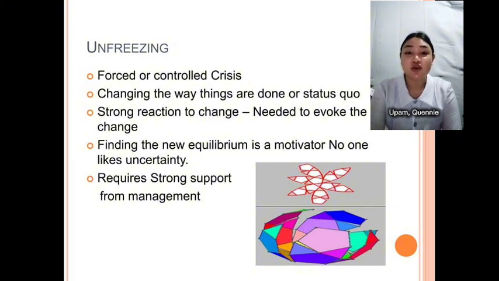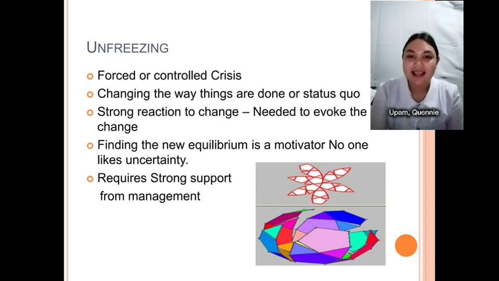Highlighting the benefits of the new equilibrium is crucial, as uncertainty is often a deterrent to change. And the last one is strong management support. The unfreezing stage requires strong backing from management to overcome resistance and facilitate the transition. The accompanying diagrams visually represent the disruption of the stable structure, which is the top, and the subsequent transition to a more dynamic state, which is the bottom.